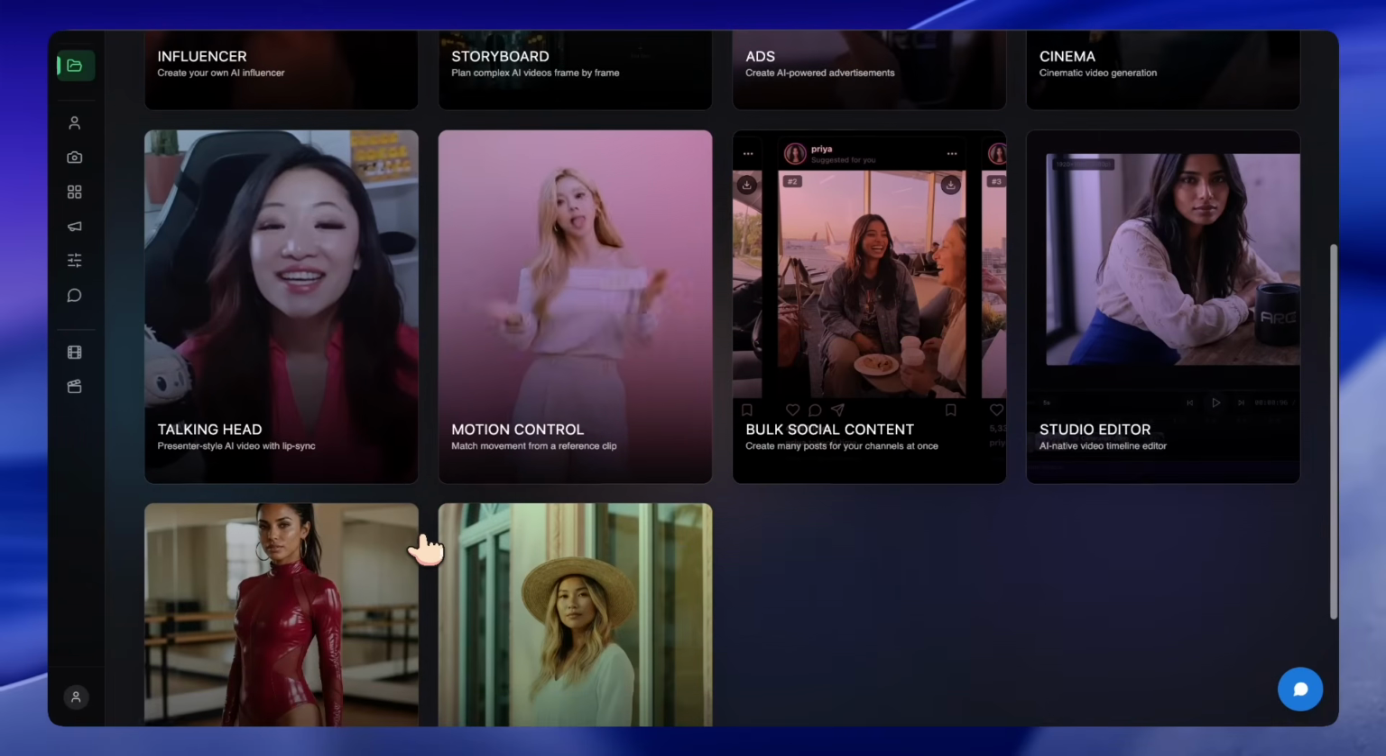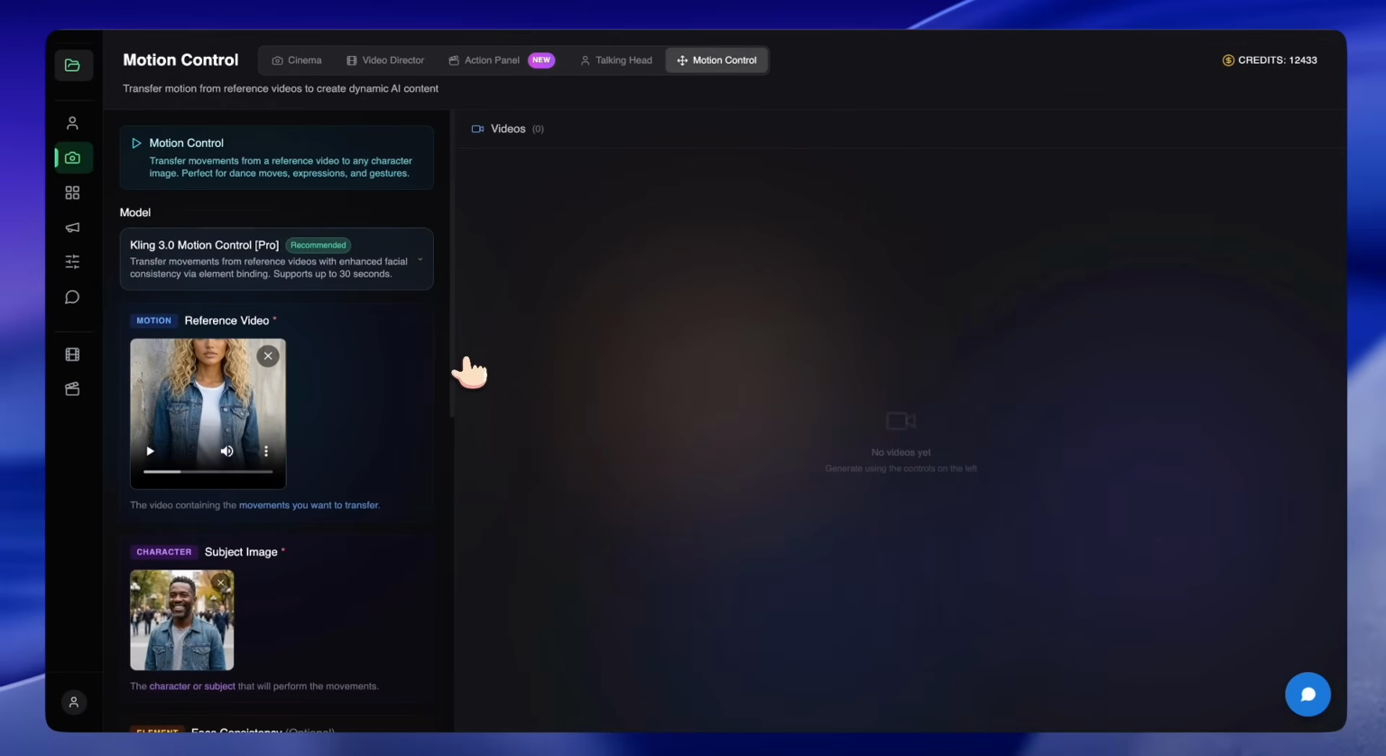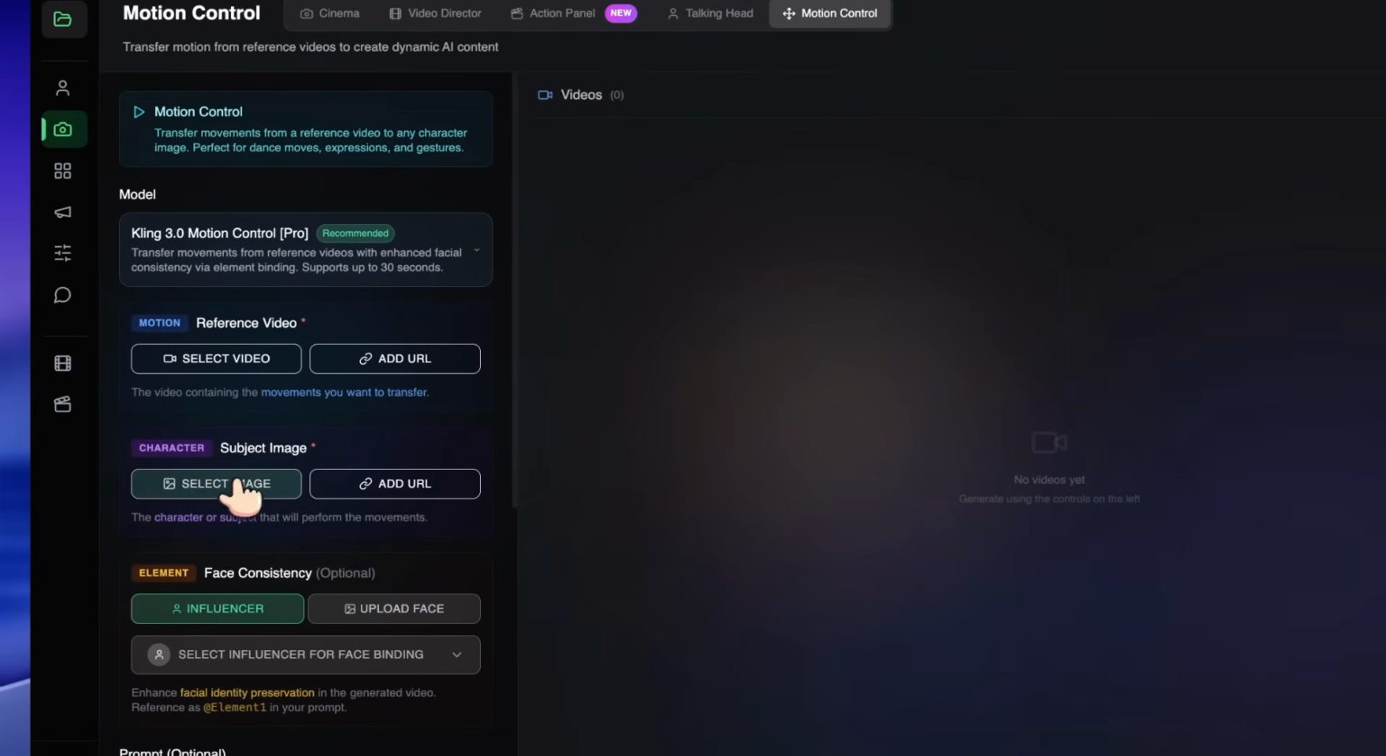So I went back to the dashboard and selected Motion Control Mode. This feature lets you transfer motion from an existing video onto your AI influencer. So for the reference motion, you can either upload a video file or paste the URL of a video you want to copy the movement from. For this example, I used a dance reference video.